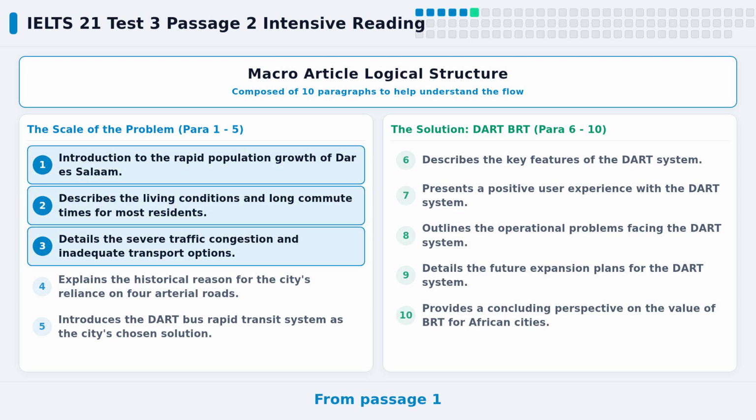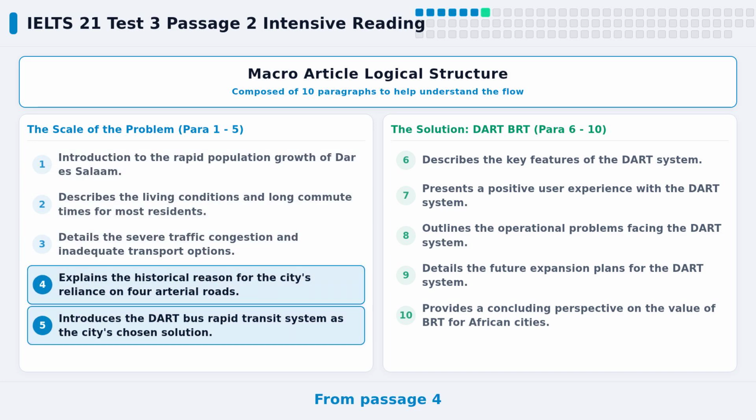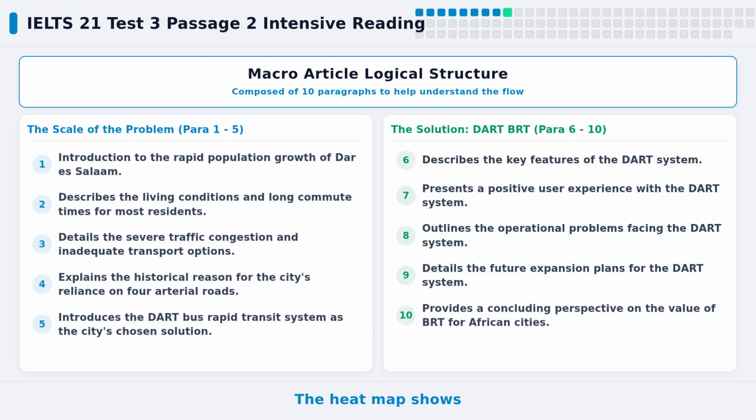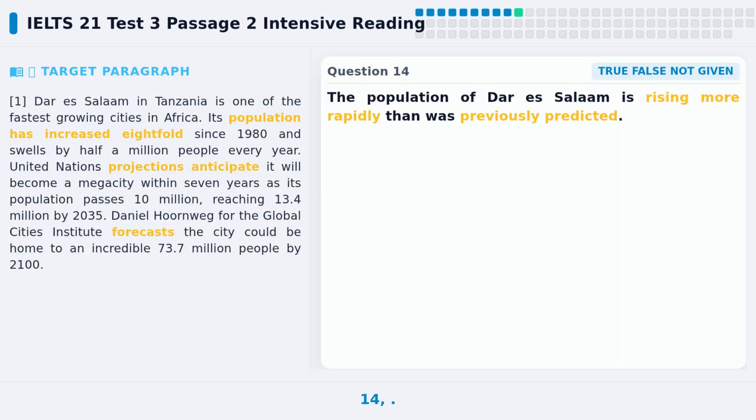From passage 1 to 3, introduce the current situation of population growth and traffic congestion. From passage 4 to 5, analyze historical reasons for traffic problems and new solutions. From passage 6 to 9, detail the features, problems, and future plans of the BRT system. The heat map shows that T/F/NG questions are mainly in passages 1 to 5, and fill-in-the-blank questions are concentrated in passages 6 to 9. Let's look at question 14.